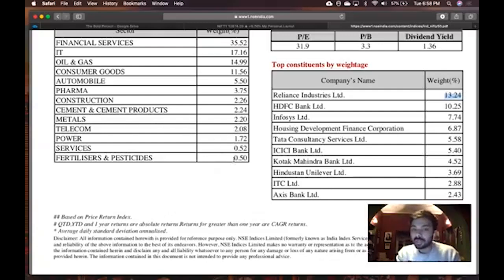So now compare the concept I told you earlier with what I'm telling you right now. If power sector companies go up, it doesn't mean Nifty will go up. But if Reliance goes up, Nifty will go up because Reliance has the weight.